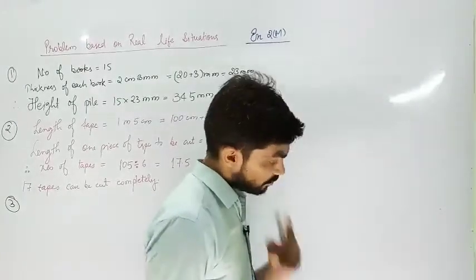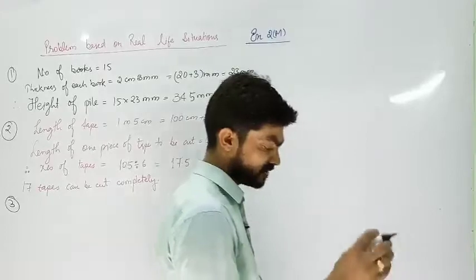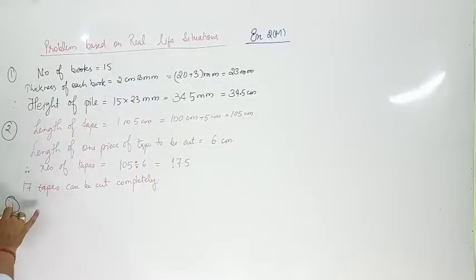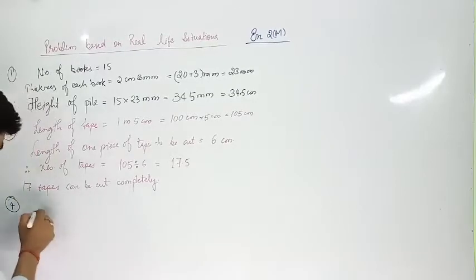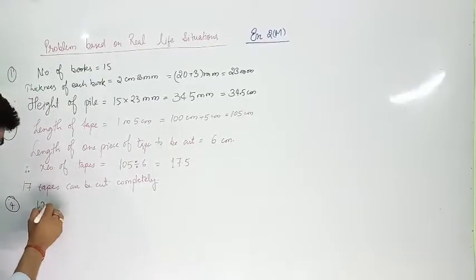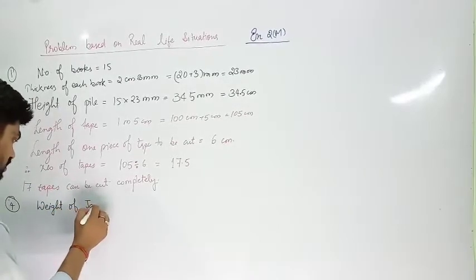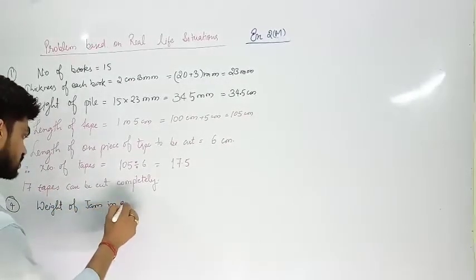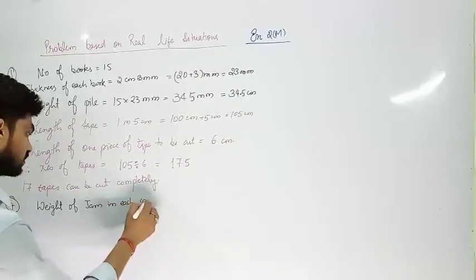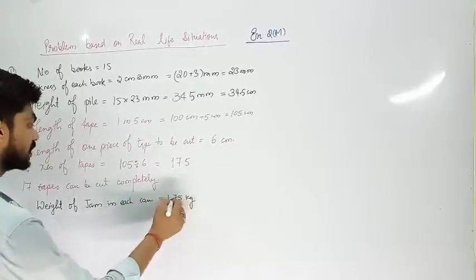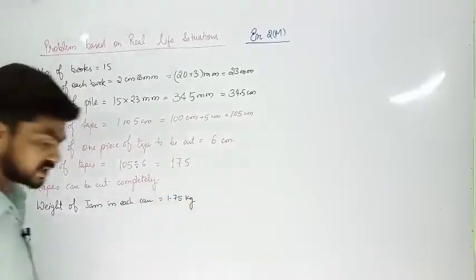First of all, we have to find the capacity of each jam. So that is 4th. Weight of jam in each can, 1.75 kilogram. I hope correct.